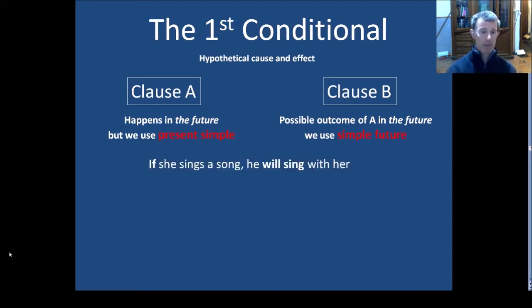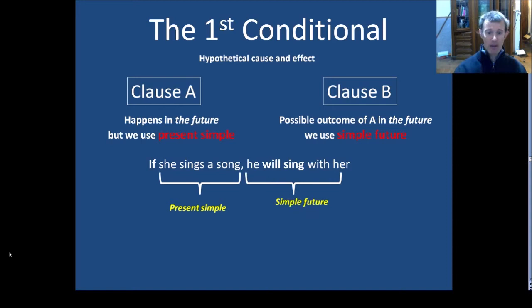Let's take an example. If she sings a song, he will sing with her. The first clause is something that might happen in the future, but we still use the present simple. If she sings a song. And the outcome, which is only possible, is he will sing with her. If she sings a song, he will sing with her.